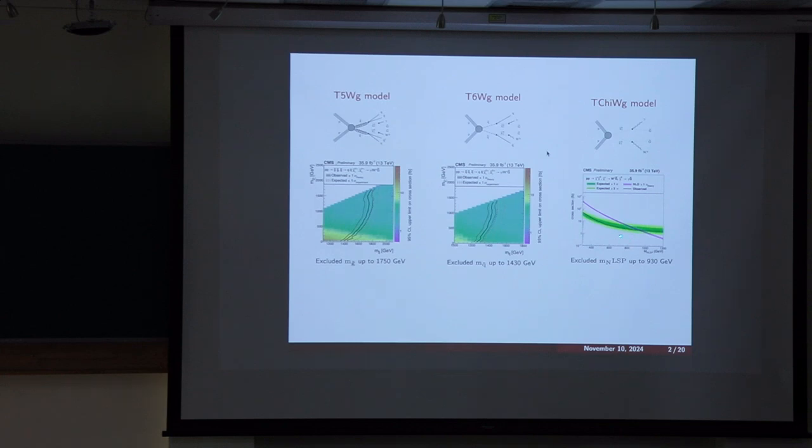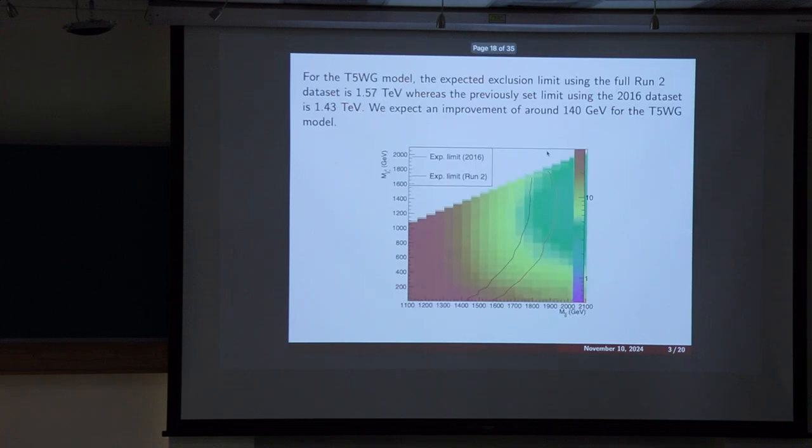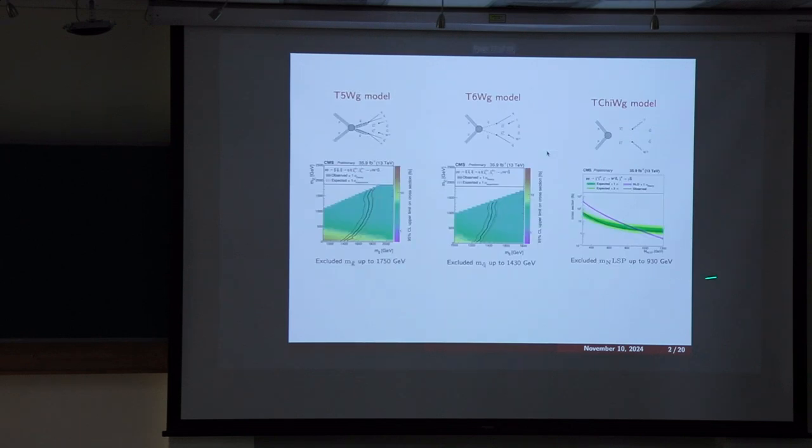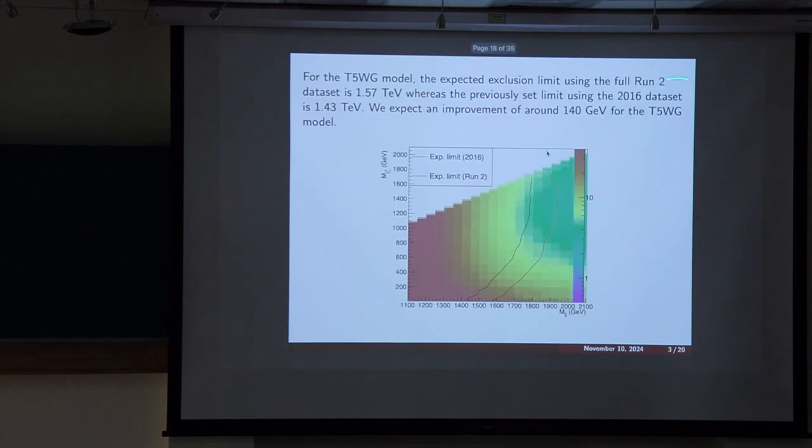Actually, can you show me, okay, I cannot see it properly. What is the expected limit? You mean with Run 2 data? Yes, Run 2 data I made for T5WZ, but not for the TChiWZ one, without the charginos. We didn't have the sample, so I tried with T5WZ to get the expected limit for full Run 2, and we see some improvement of 140 GeV. This is the expected with Run 2, and this is the previous limit, and I find some improvement.